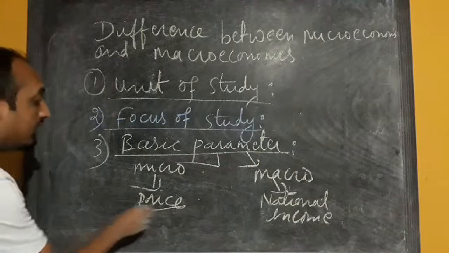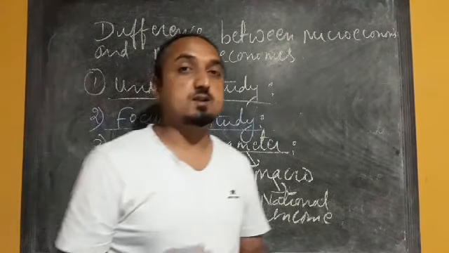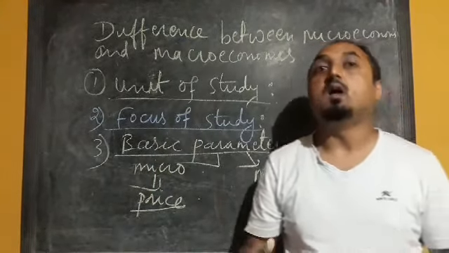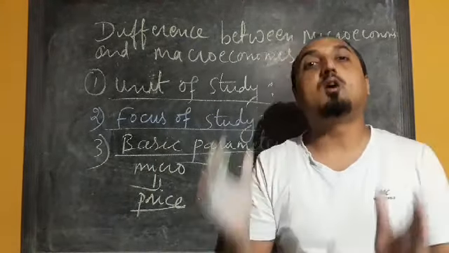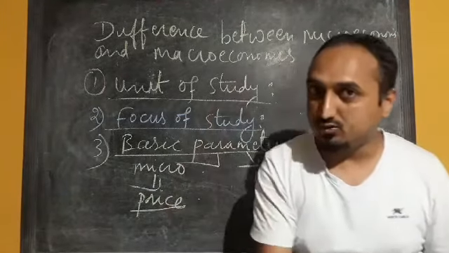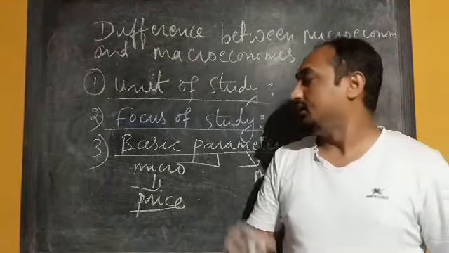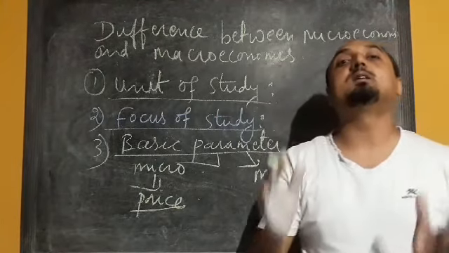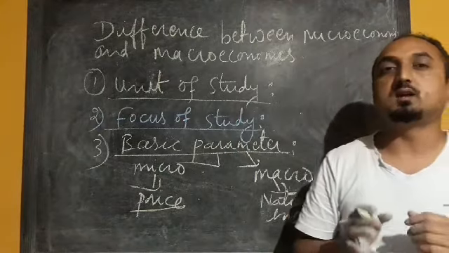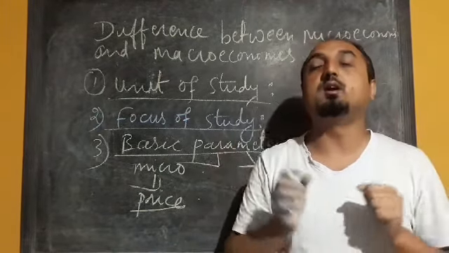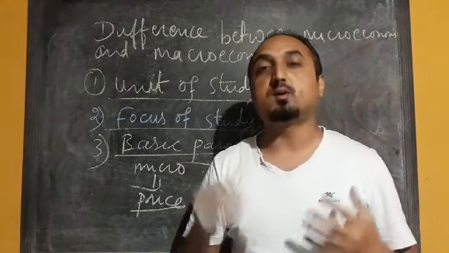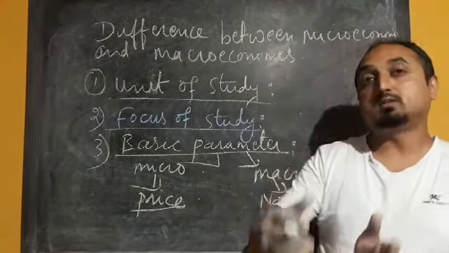Now this price, especially in microeconomics, is how individual units take their economic decisions. Whether it is an individual household or individual firm, they take their economic decisions on the basis of prices. For example, suppose I am one individual household. When I am going to demand any item from the market, I will see the price.